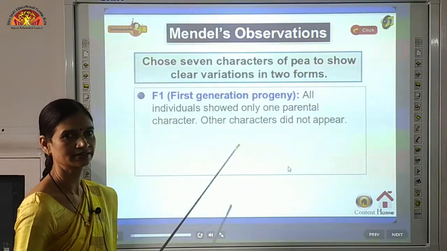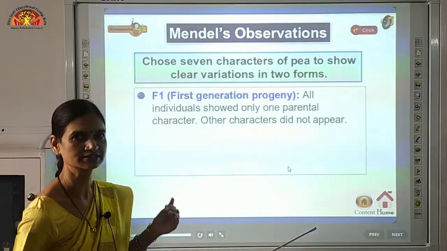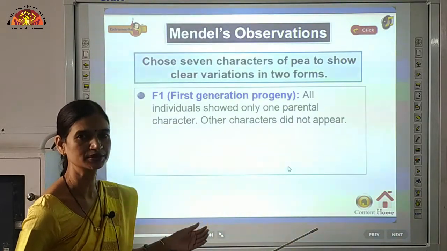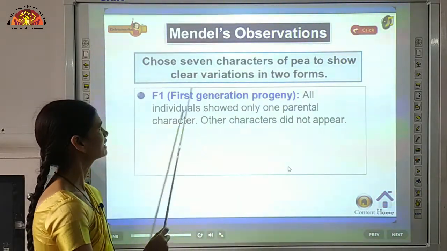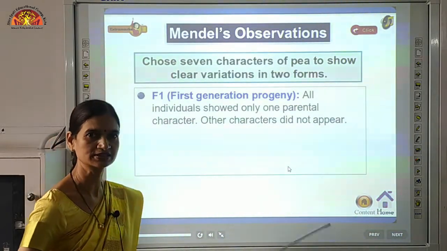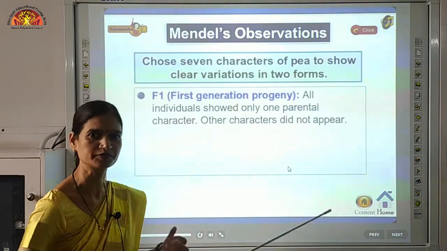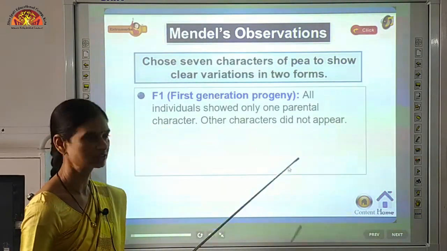Now we'll see how he observed the plants in first generation, second generation, and we'll understand the terminology related to these topics. Now we'll see what is F1. F1 is the first generation progeny. That means जब उसको first time जो progeny मिली होगी, first time जो offspring मिले, that would be called as F1 या first filial generation भी कहते हैं इनको.